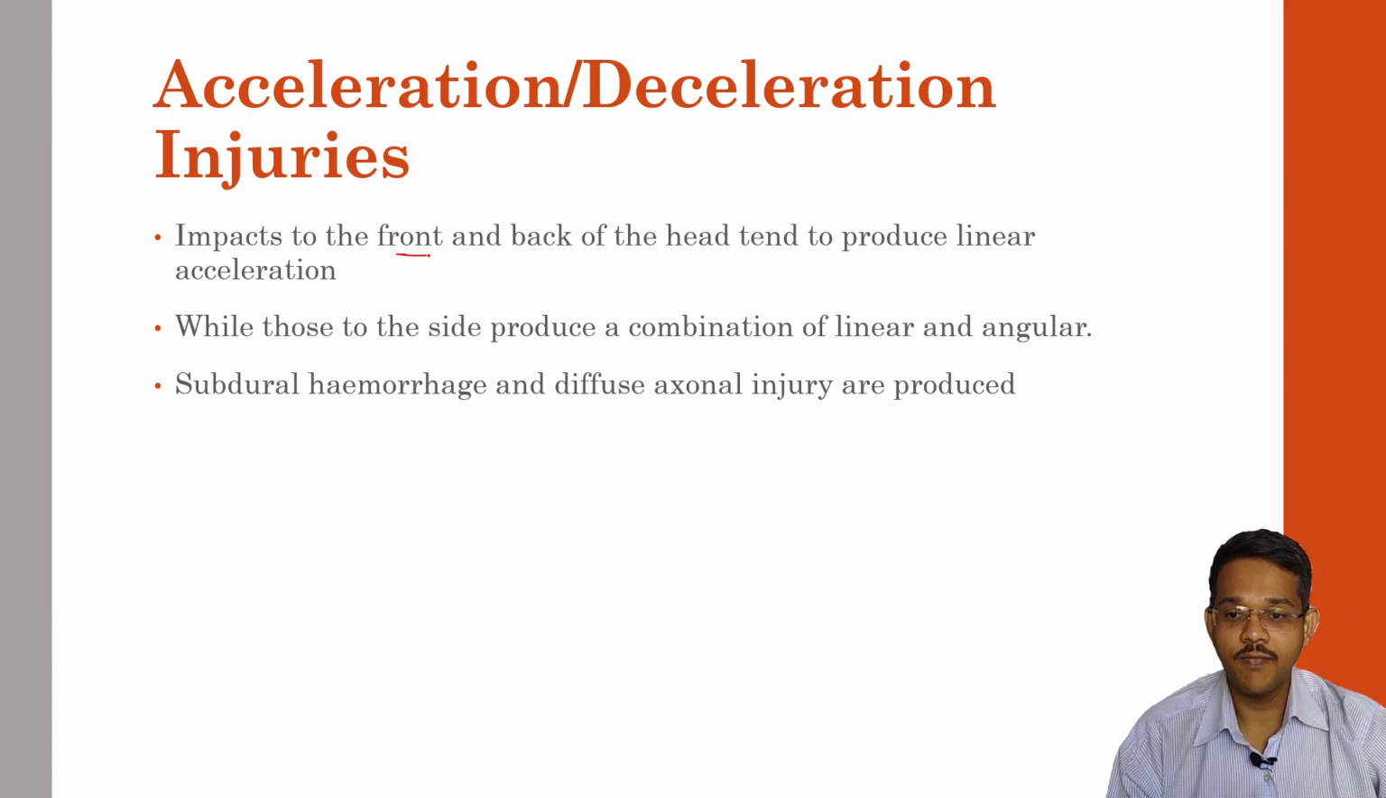Impacts on the front and back of the head tend to produce linear acceleration. For example, if there is a head injury on the front side or back side, linear acceleration occurs, while those on the side produce a combination of linear as well as angular accelerations. Subdural hemorrhages and diffuse axonal injuries are commonly seen in these acceleration-deceleration injuries.